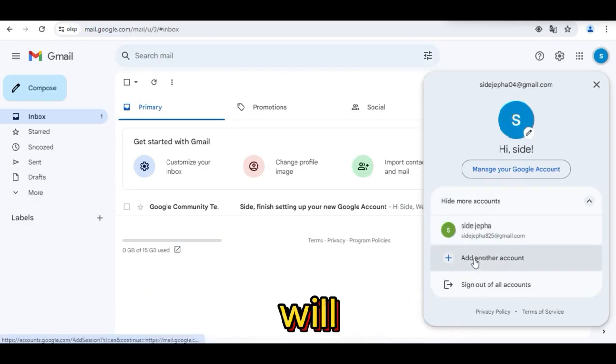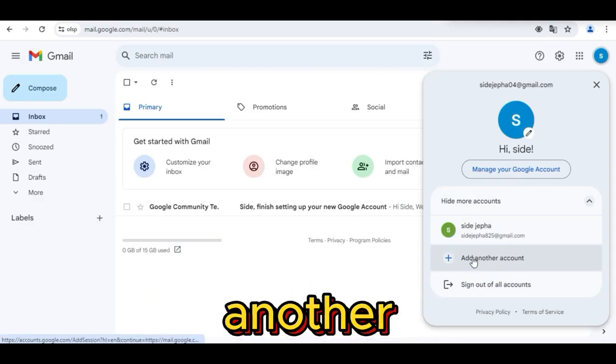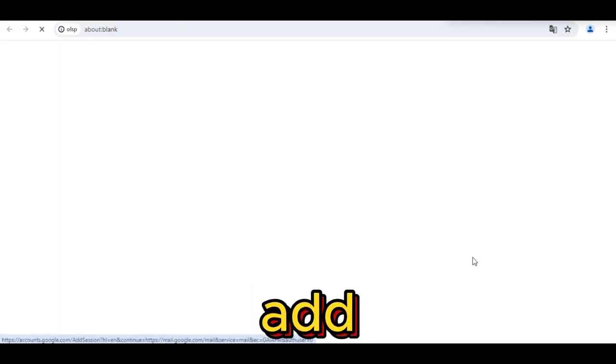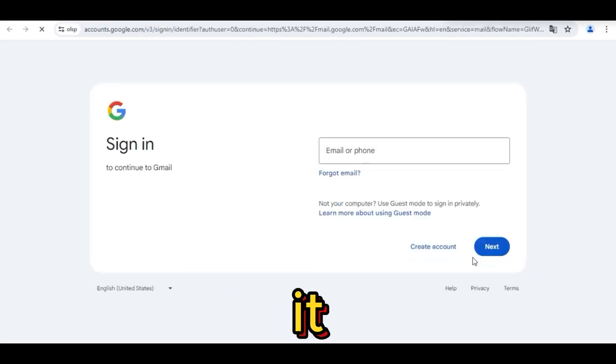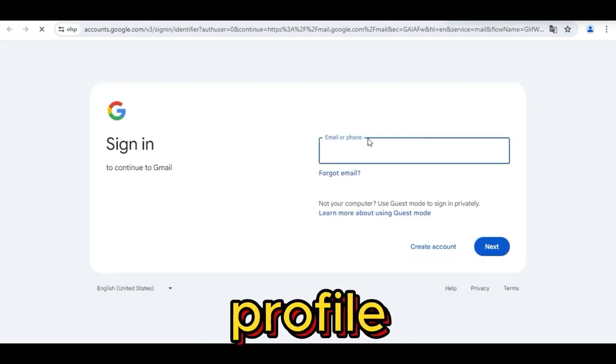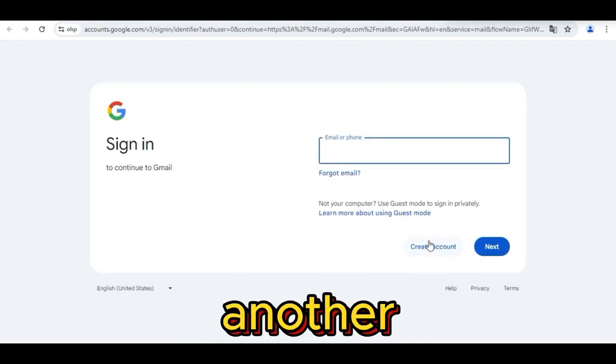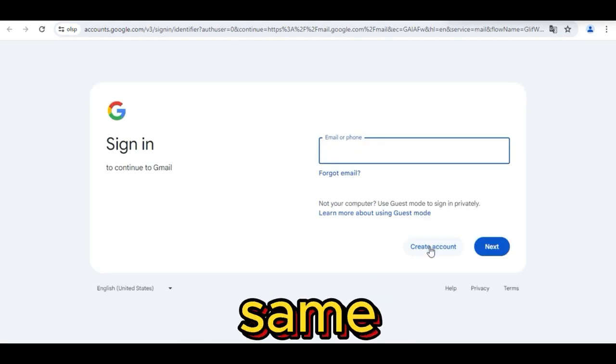And from there, you will follow the same process of creating another email account by clicking on Add another account until they need phone verification. Once they need it, you will need to change the profile, so go back to GoLogin and create another profile and repeat the same process.